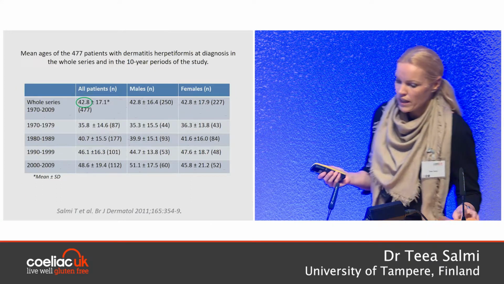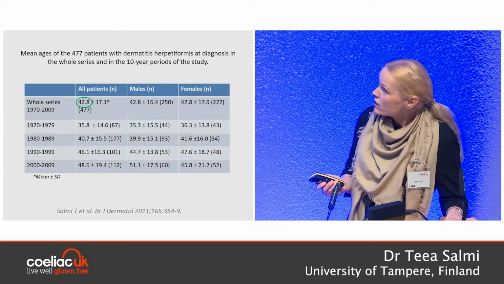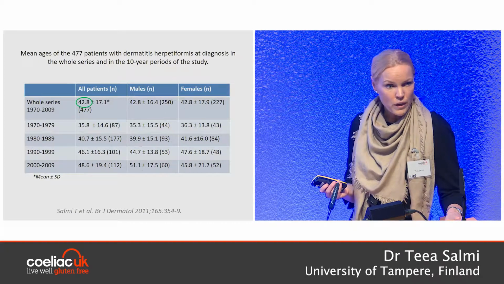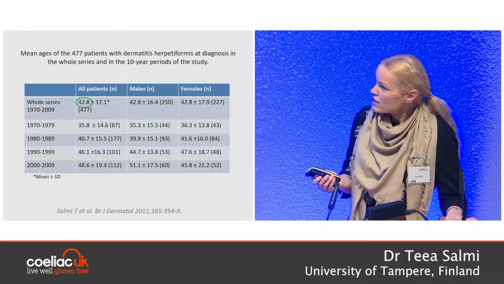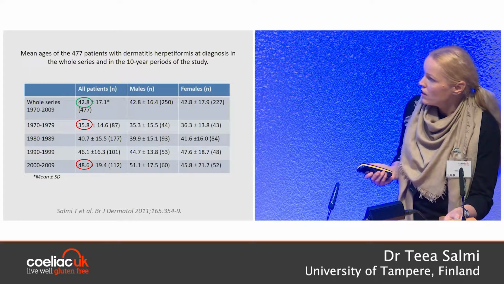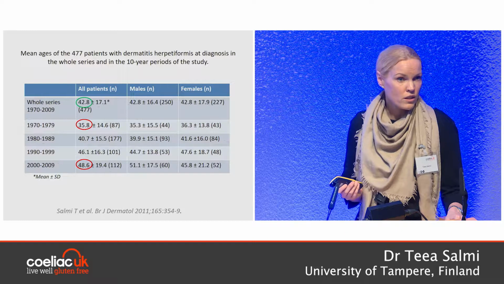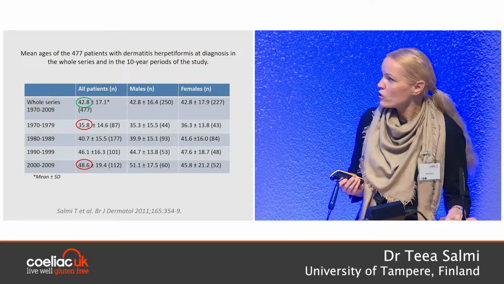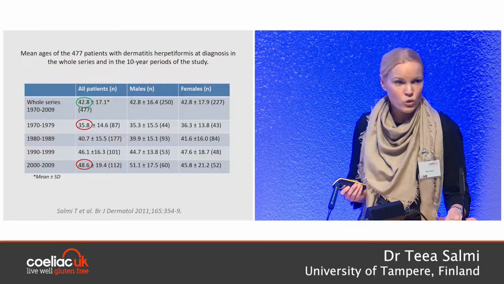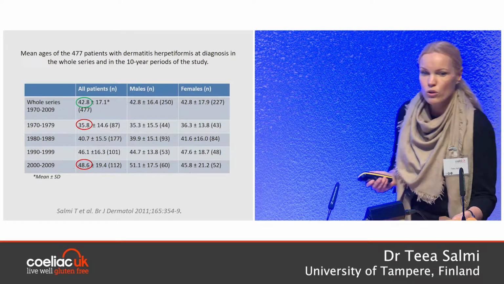But the mean diagnostic age in Finland in our almost 500 DH patients between years 1970 and 2009 was 43 in all patients. But as you can see, the diagnostic age increased from 1970s. It actually increased by 13 years, so that's a big increase. We know that a similar increase in the diagnostic age has also happened in celiac disease. We don't know the exact reason for this. It might be something in the diet, but we don't know yet.